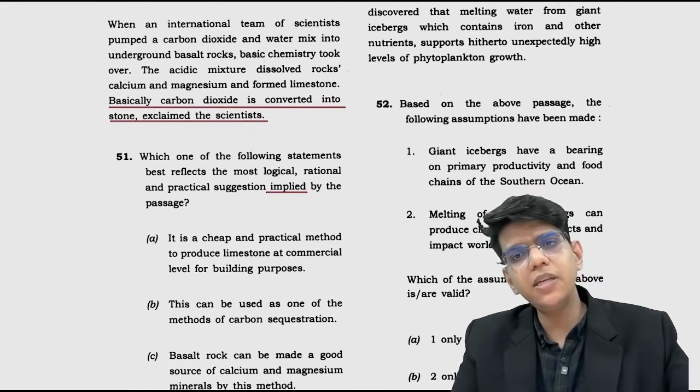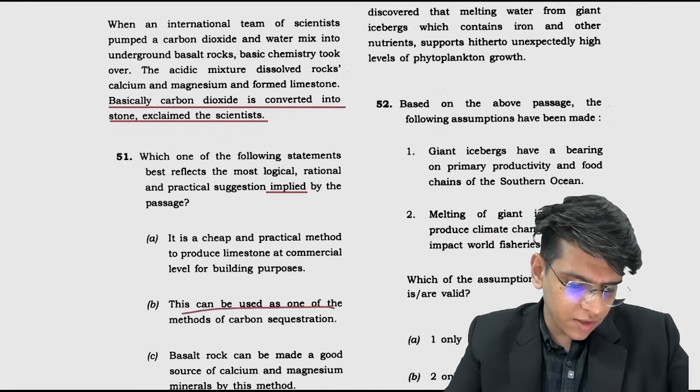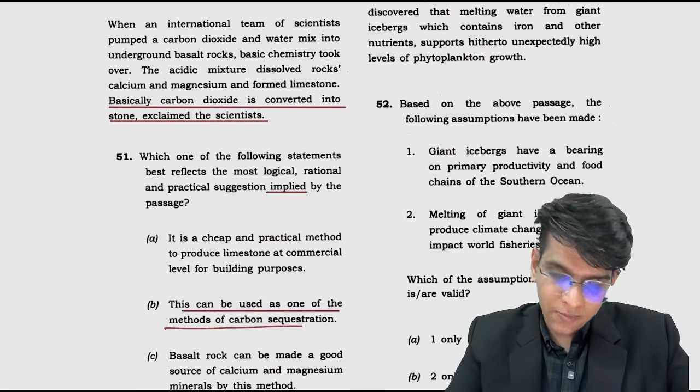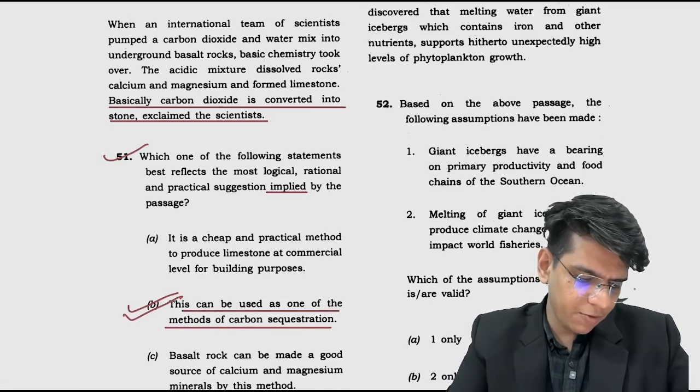So implication means consequences. One of the consequences of this can be that this can be used as one of the methods for carbon sequestration. Natural extension of the thought. So this is the main implication here for 51 ka.